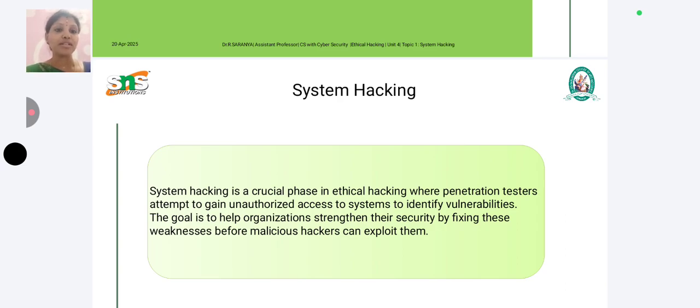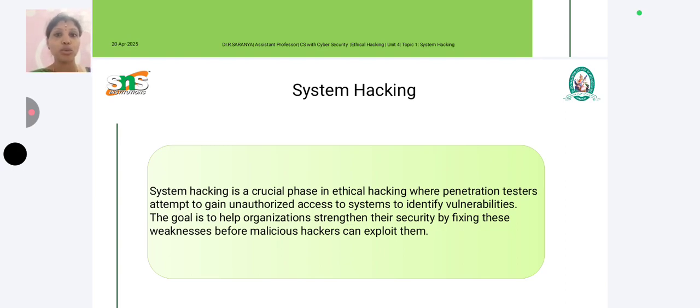In that we are going to test whether unauthorized access can be gained to systems, to identify the vulnerabilities. The goal is to help organizations strengthen their security. Security is the main focus of ethical hacking. We are going to analyze whether the system is affected with some kind of vulnerabilities or not. That we are going to check by fixing these weaknesses before malicious hackers can exploit them.